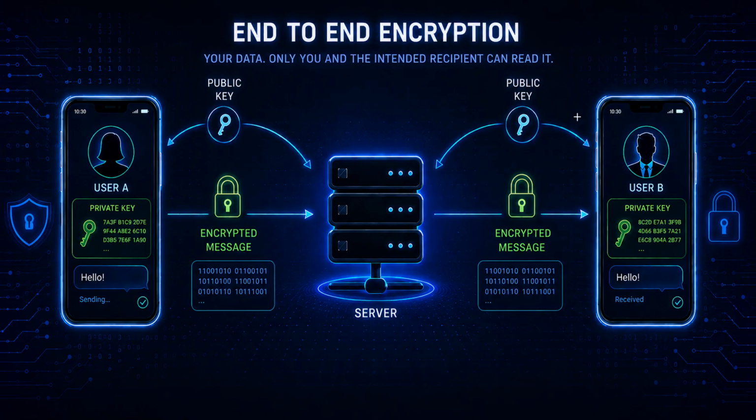Now we will see how the public and private keys are used by a messaging app to encrypt and decrypt the message. Let's say M app, a messaging app, is installed on this device and the same messaging app is installed on this device.